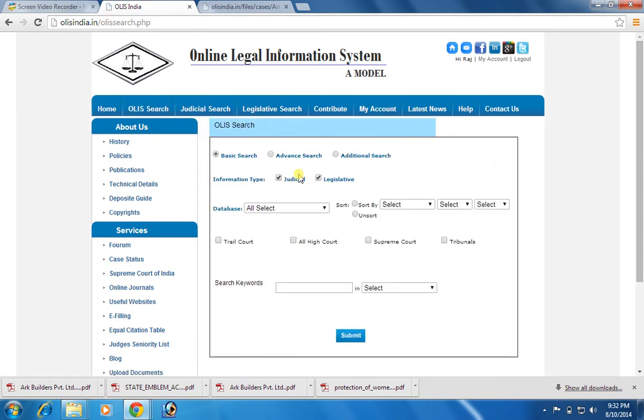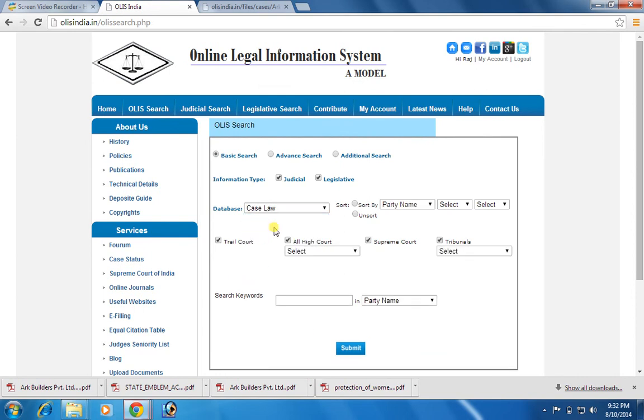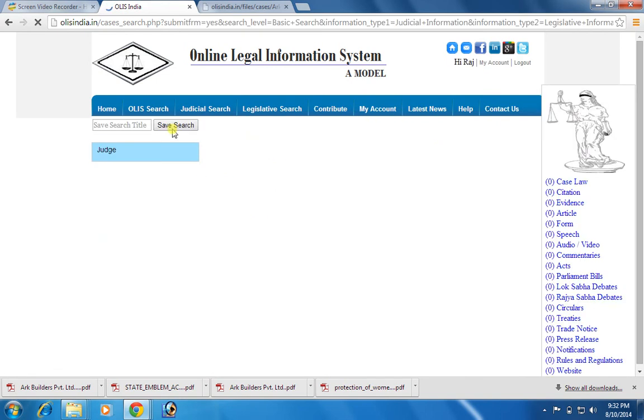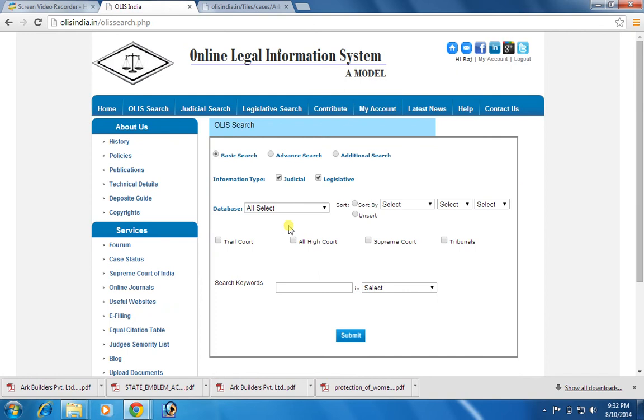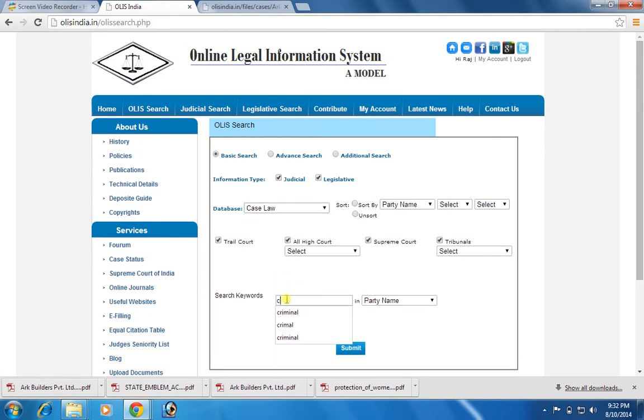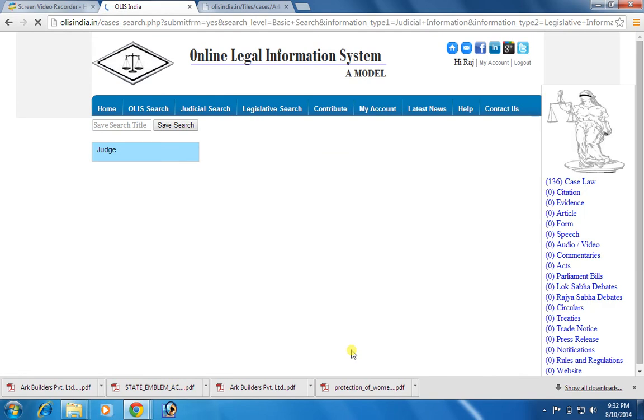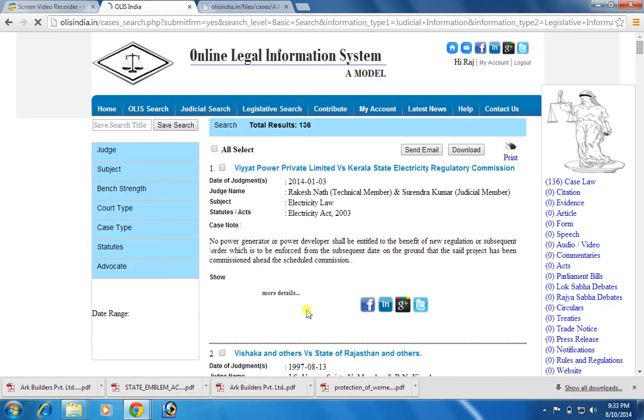Similarly, other specific databases can also be explored. Suppose I click on case law and type a keyword criminal, it will retrieve, sorry, there is an error here. In case I am using criminal, I have to choose case note, or in case you want to explore the party name, then you have to use party name. Then you have to click on the submit button, it will retrieve the record out of the case law database. You can click on the more button to know its full record.